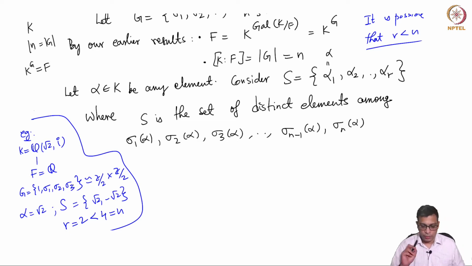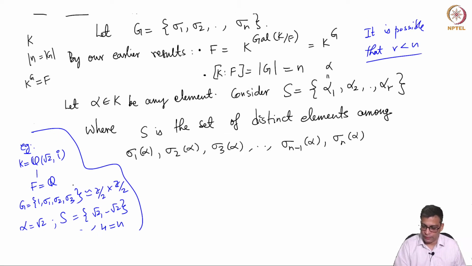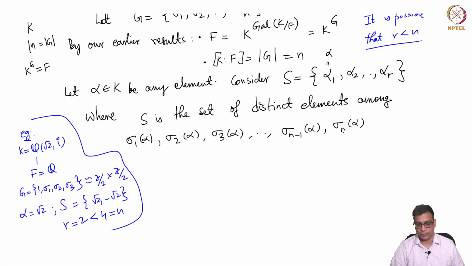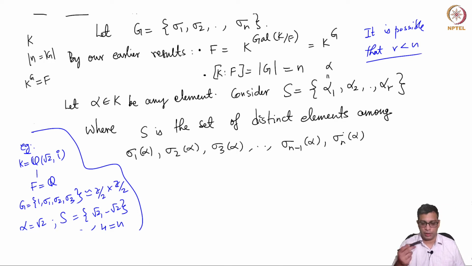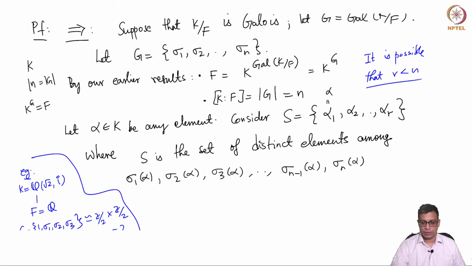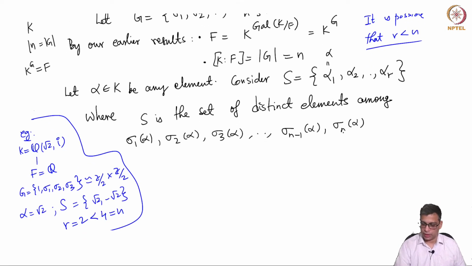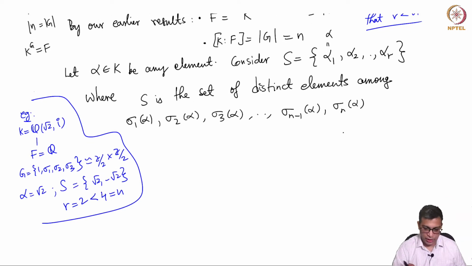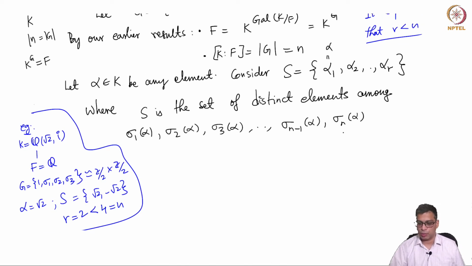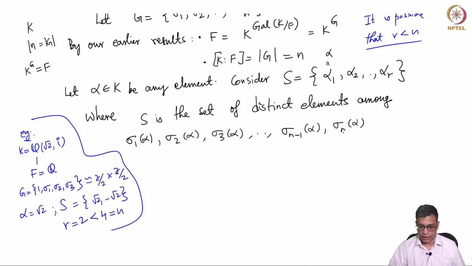Remember this: what we do know however is that all these are conjugates of alpha, because they are images under automorphisms which fix capital F. So these are distinct elements. Now in general I have r less than or equal to n. Let me continue the proof now.